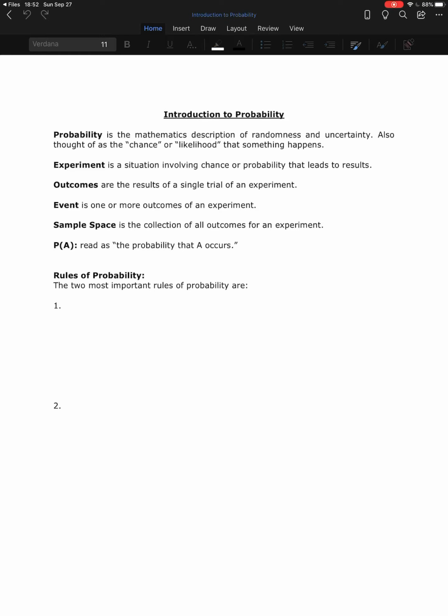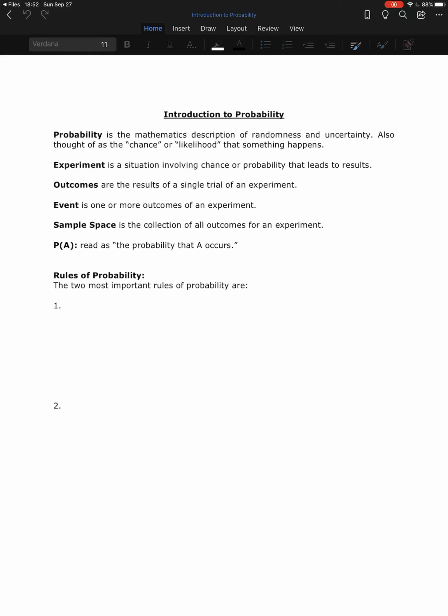So an event is one or more outcomes of an experiment. Typically, the event is what it is that we are interested in when we are conducting this experiment. So if I'm rolling a die and I'm playing some sort of game where I need to get an even number, the event is that I get an even number when I roll the die, because that's what I'm interested in. The sample space is the collection of all of the outcomes for the experiment. So the sample space for rolling a die would be the numbers 1 through 6.